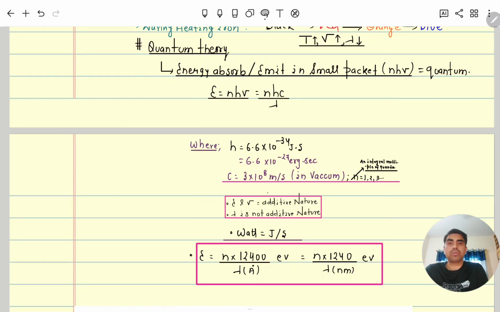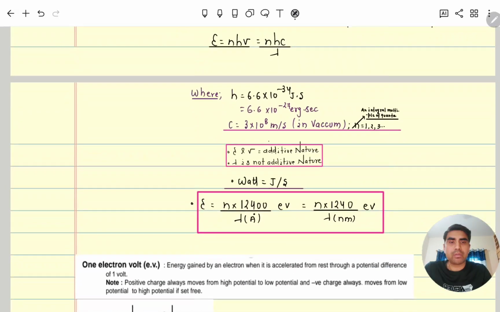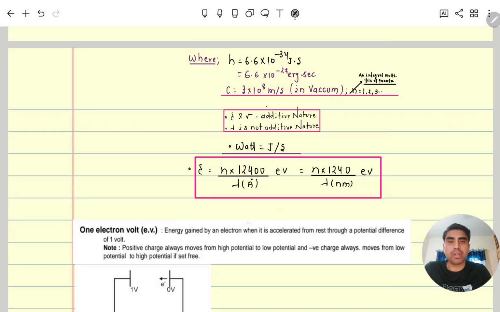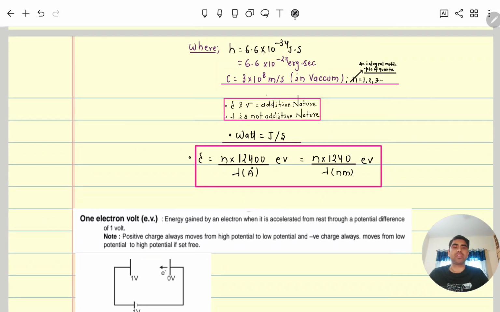In questions on the photoelectric effect, one type of question that will come is the bulb question. As a bulb emits light, let's suppose a 100-watt bulb. Watt means what? 100 joule per second it is giving as energy. In some questions they will use the efficiency of the bulb also. Let's suppose a 100-watt bulb having efficiency 80%. What is the meaning of that 80%? It means 80% of the energy comes out in the form of photons as light, and 20% is converted into heat.